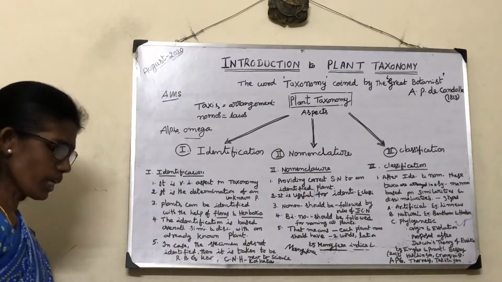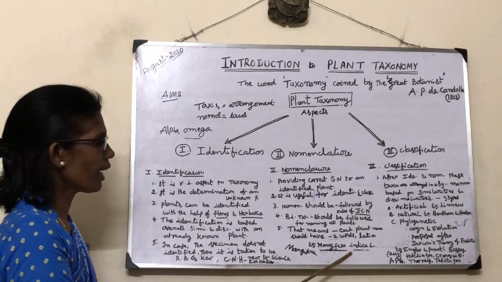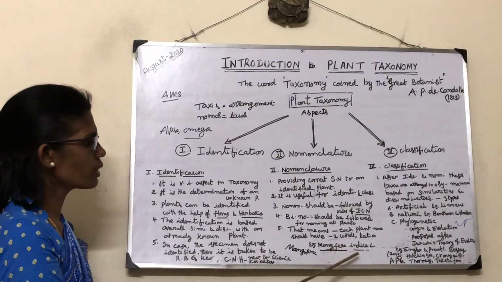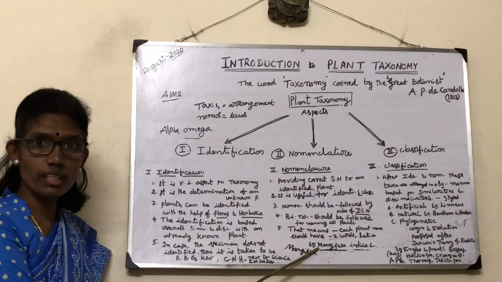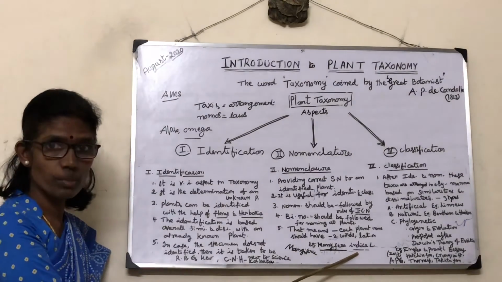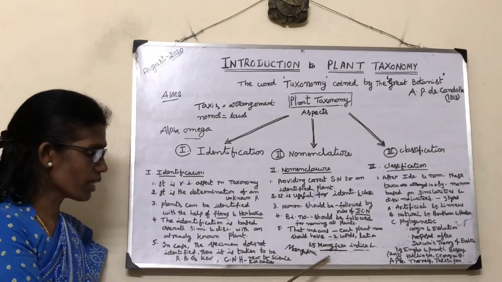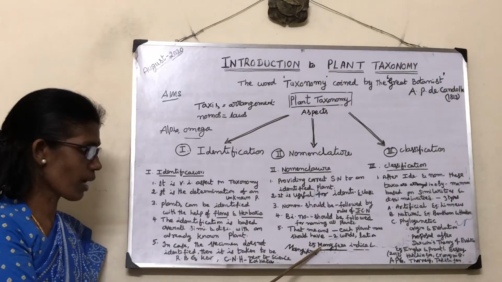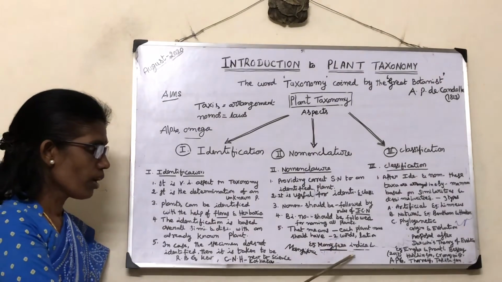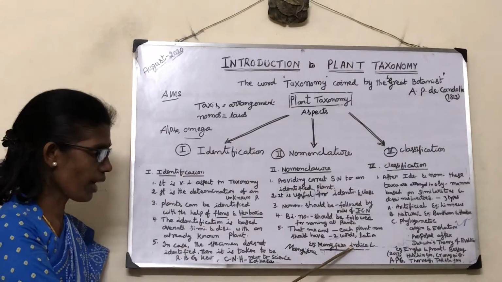The scientific name of mango is Mangifera indica L. It contains two words. The first word is called the generic name, the second word is called the specific name. The generic name always starts with a capital letter, M. The specific name always starts with a small letter, i.